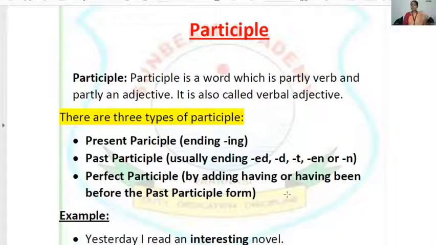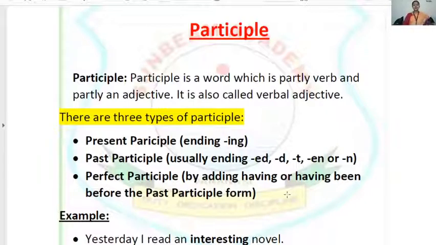So you are a single person, but your identification is the work you do, the place you are doing your work. According to that you are identified. In the same manner, when the verb behaves like an adjective,